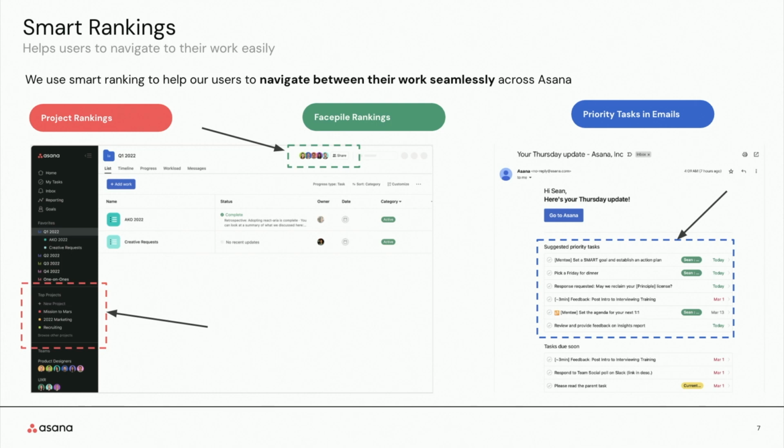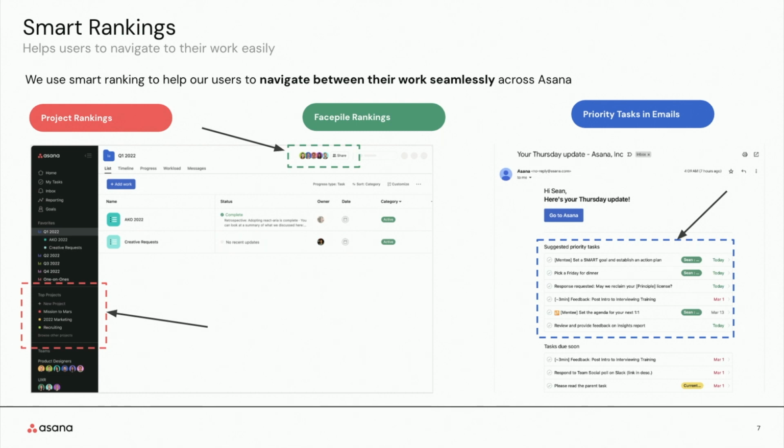So let's take a look at some of the machine learning experiences that we've built at Asana. We've developed smart rankings across different surfaces to help users easily navigate their work across Asana. So for example, on the screenshot here, you see we have the sidebar. The sidebar has rankings for projects, and this essentially helps users find projects that they're working on easily.